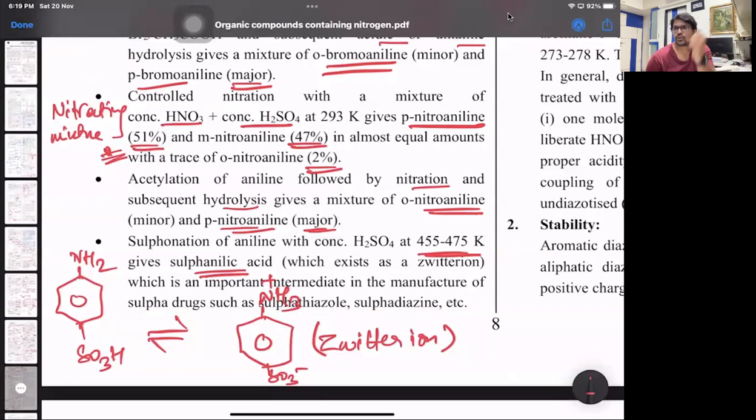This is also what we'll see in the biomolecules protein part. Alpha amino acids, at a particular pH, exist as zwitterion. Important intermediate in the manufacture of sulfa drugs, like sulfathiazole, sulfadiazine and all. Sulfa drugs are mainly the antifungal drugs. All skin infections which are antifungal, we use the sulfa drugs.